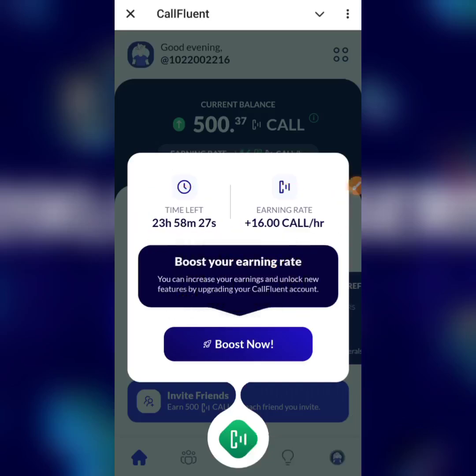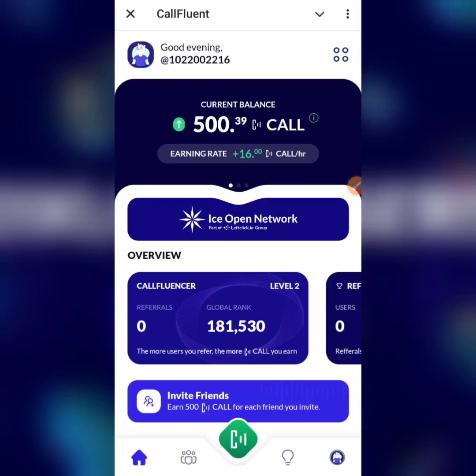Just to explore other places, if you are new to mining this, the best way to have more of these tokens is to actually invite. If you're not good with inviting, you don't know how to gather people and all that, just keep mining this. But I'll still advise you to invite your family and friends. Tell them about this, because the more people you invite, the more you stand to gain.